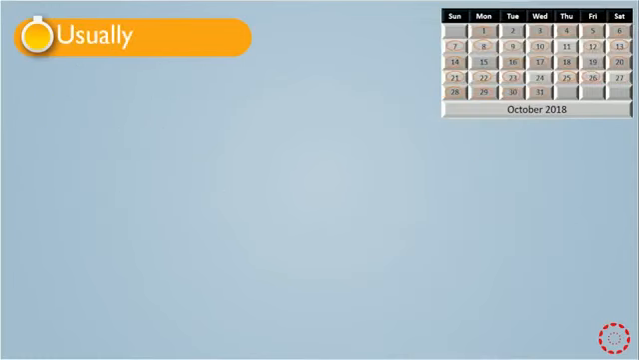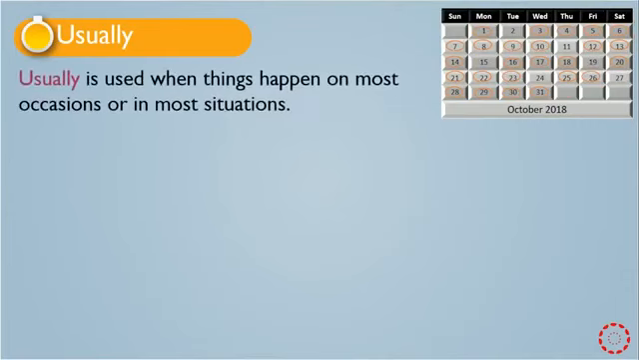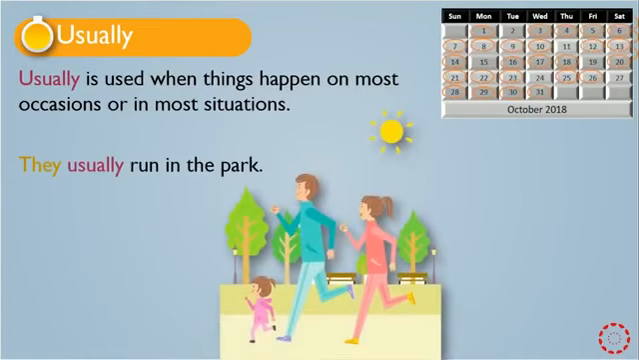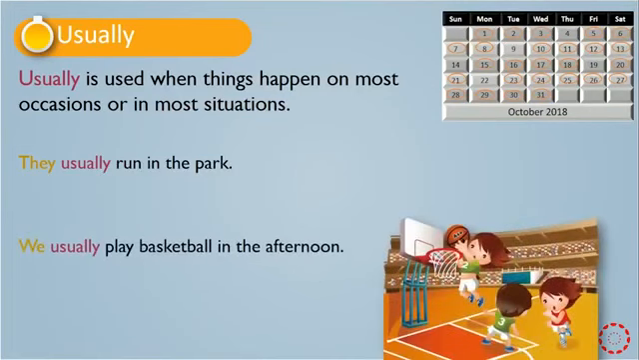The second one is usually. Usually is used when things happen on most occasions or in most situations. It's not every day, but most of the time. They usually run in the park. Look at the schedule. We only skip some days because on most days they run in the park. We usually play basketball in the afternoon.